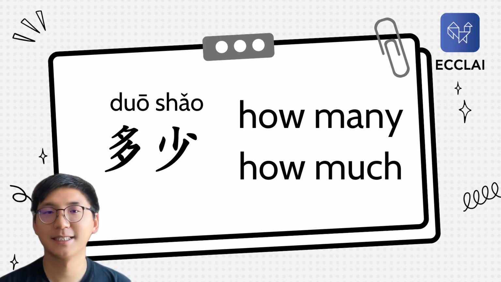The next question word is 多少, okay? 多少 means how many or how much. Okay? It has two meanings in Chinese. How many or how much. Do you know why? Well, because the nouns in Chinese, they don't have plural or singular forms. So in English, for countable nouns that have plural forms, you can use how many. Well, for uncountable nouns like money, you use how much, right?